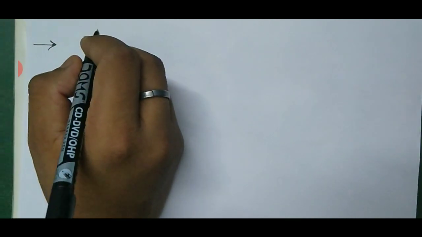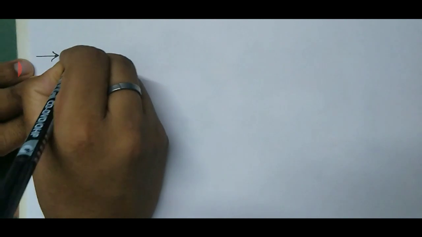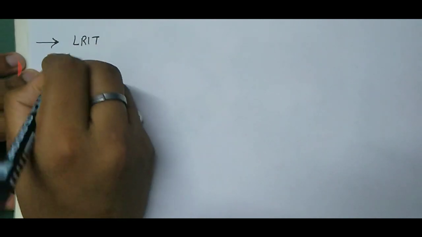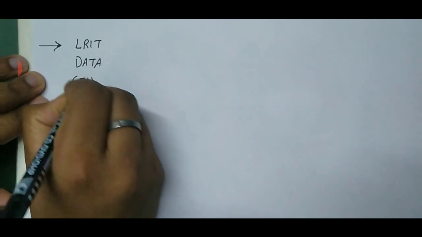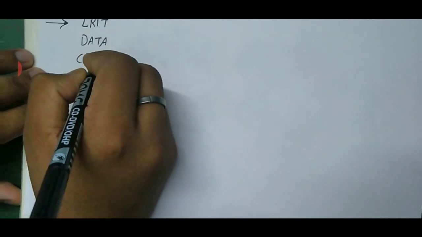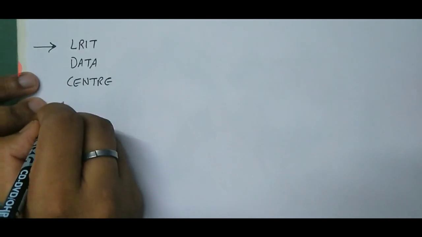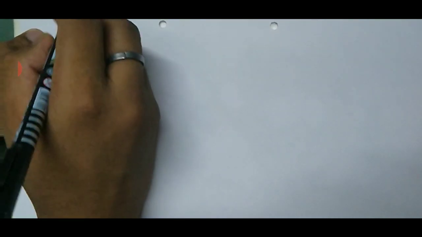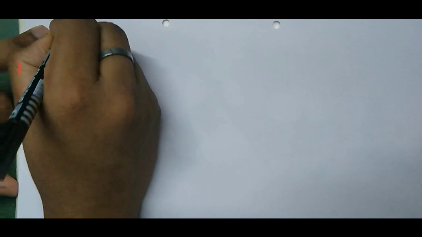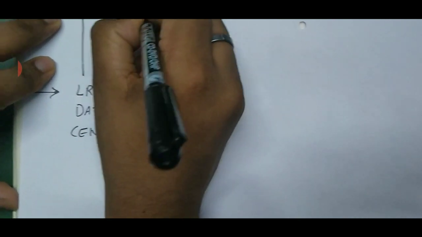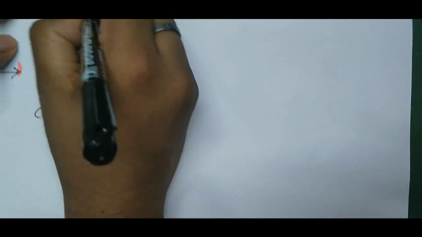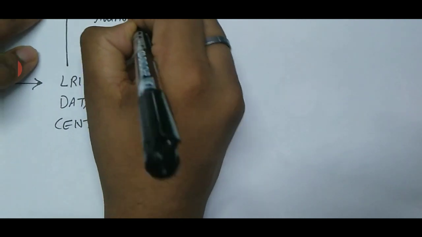From ASP, the data goes to the LRIT data center. And from the LRIT data center, it goes to the national authorized users.